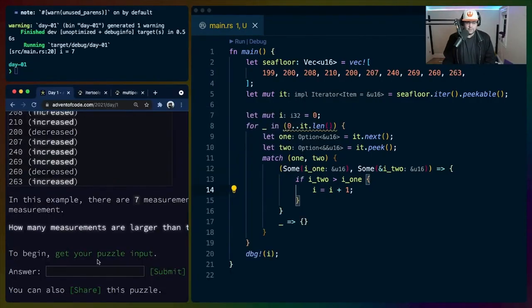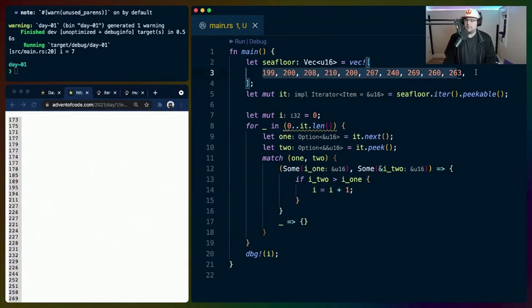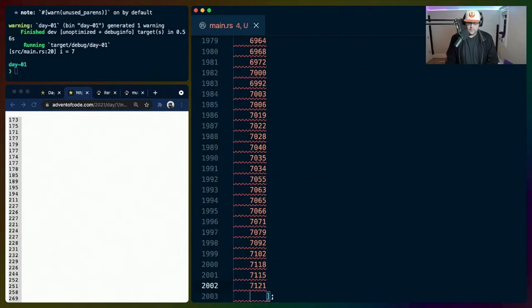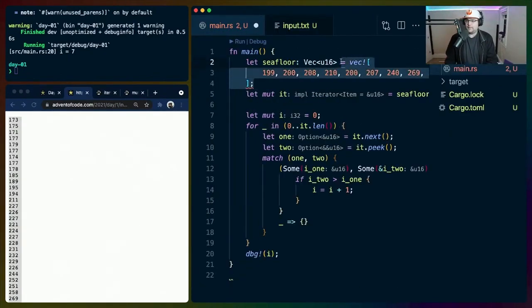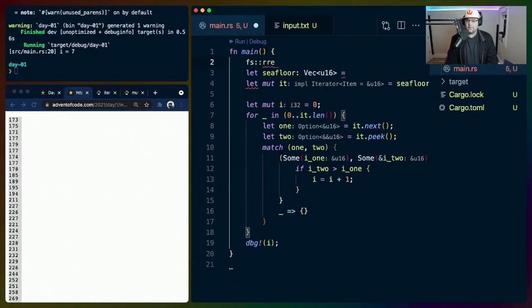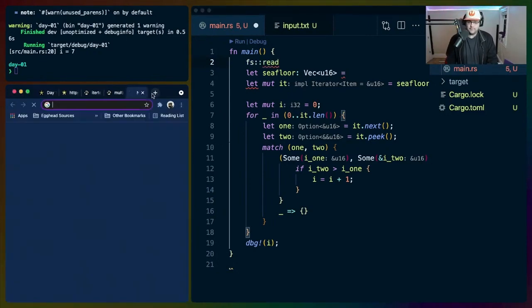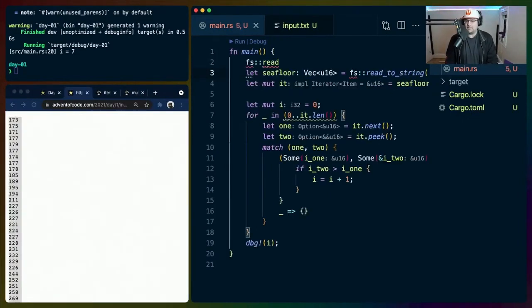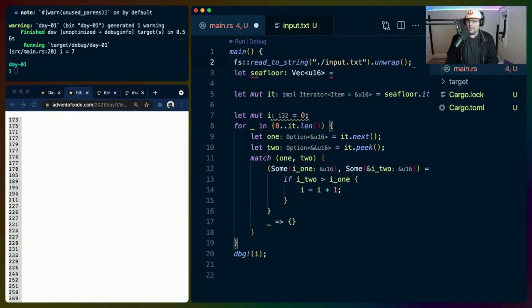Let me go all the way down, get your puzzle input. I'll just copy this in here. u16 should be fine. We're going to read the file in. So instead of this, we are going to do fs read. I didn't pull in fs. fs read. Is it read file or is it read to string? And we have to unwrap here. Well, we don't have to unwrap here, but like, come on. We're going to fail hard.